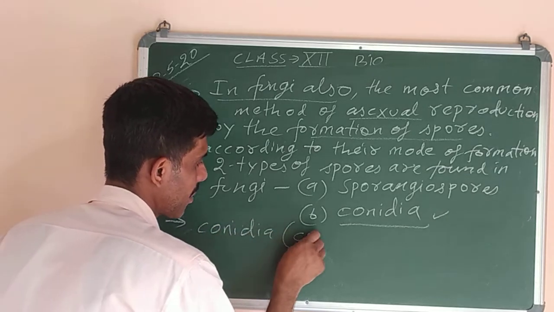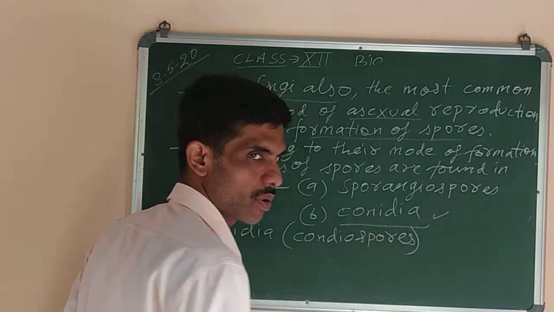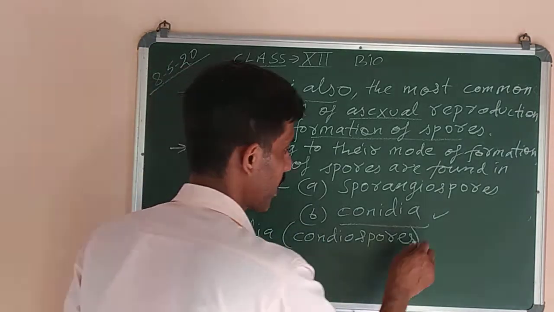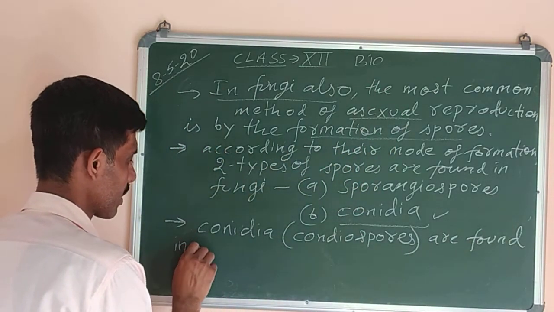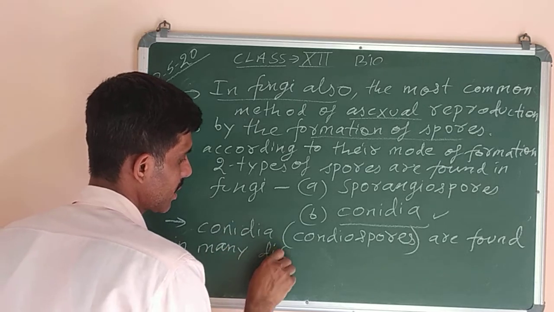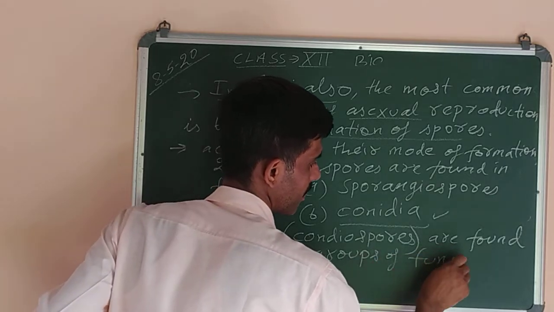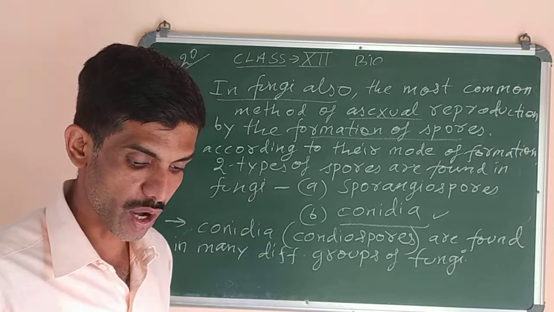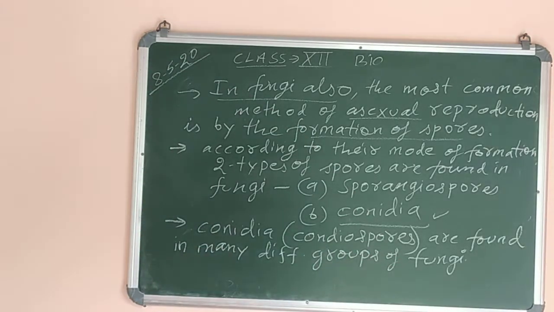Conidia or conidiospores are found in many different groups of fungi, and they are produced exogenously. Exogenously means outside.